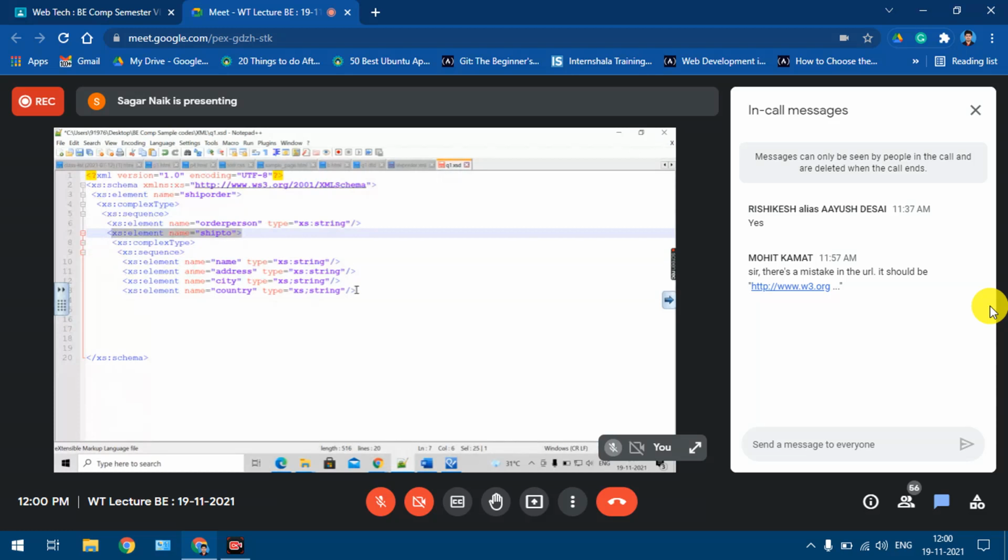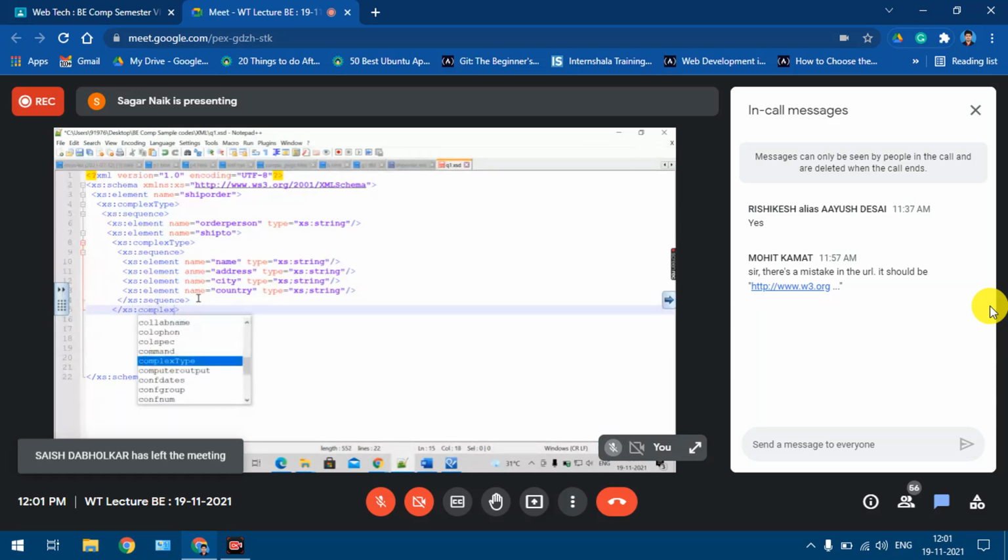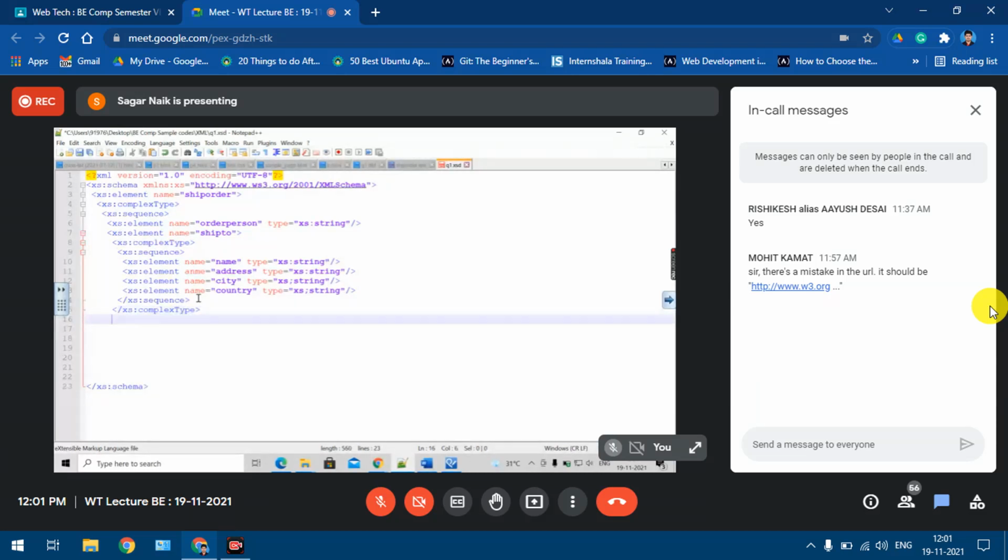Yes. So what is the first tag that is to be closed? The sequence element. Okay, I hope you're understanding. xs:sequence. Then I'll close this particular thing, complex type. xs:complexType. Okay, and then I'll close the definition of the ship2 element. xs:element. Okay, so this ship2 element I have defined now. See, the element tag, the complex type, the sequence, and this was the definition of all these children, right?